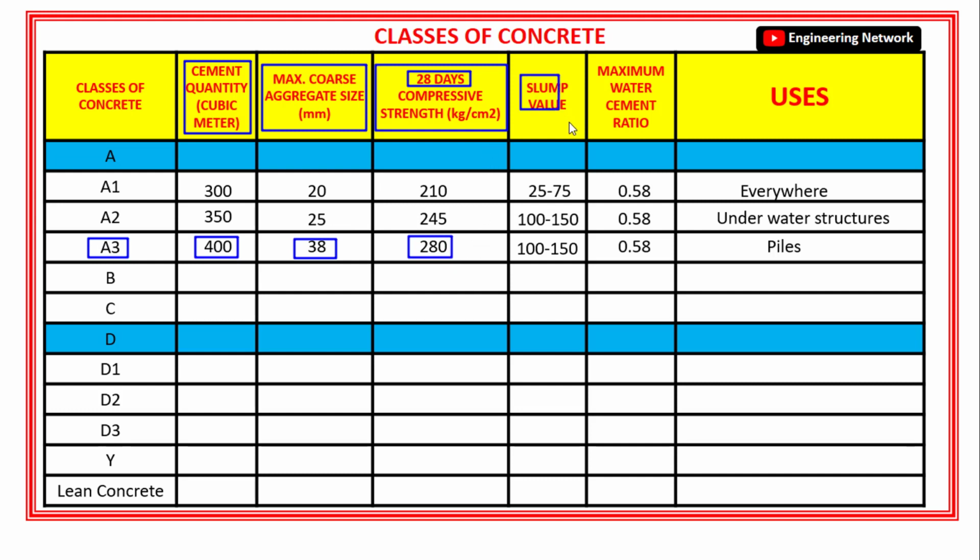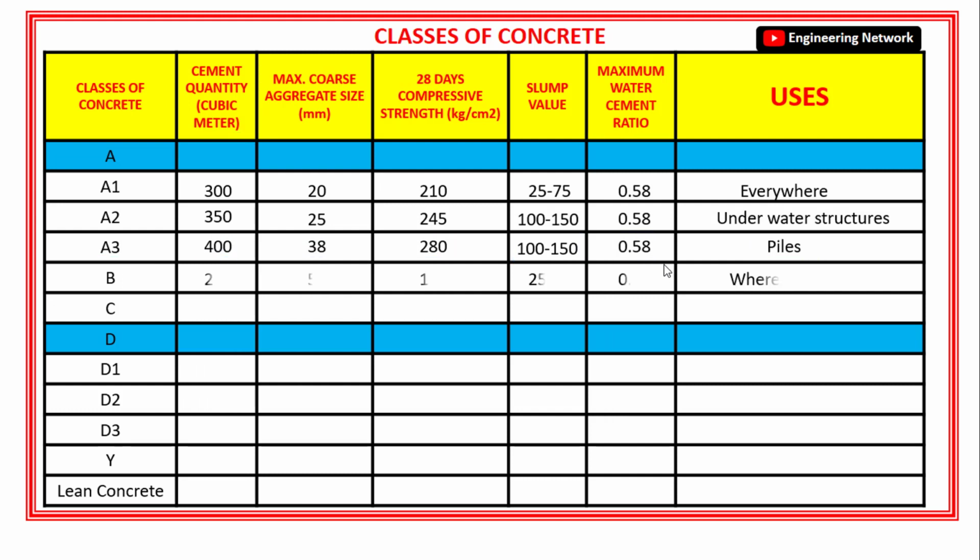The slump value of class A3 concrete is 100 to 150 mm. The maximum water cement ratio of class A3 concrete is 0.58. Also class A3 concrete shall be used in the construction of piles.